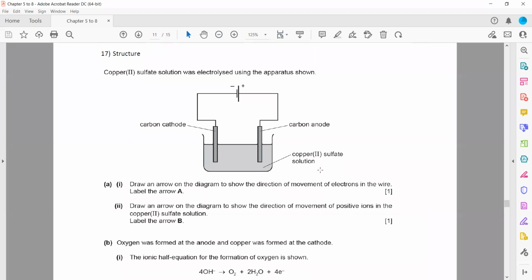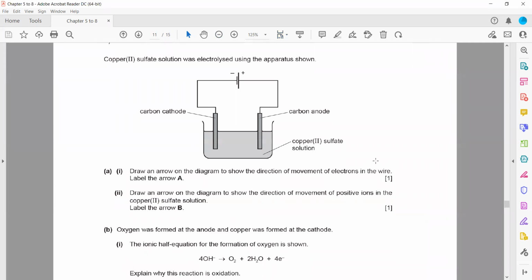Copper 2 sulfate solution was electrolyzed using the apparatus. The carbon electrodes are there. So what will happen? Because it's a copper 2, the solution contains aqueous copper 2 sulfate. So it contains copper ion plus 2, sulfate ion is there, hydrogen ion will be there, and hydroxide ion. What will happen? From the negative terminal, the electrons will come out. So majority of the electrons are here. And towards the positive terminal, electrons will move. So this is a movement of electrons.